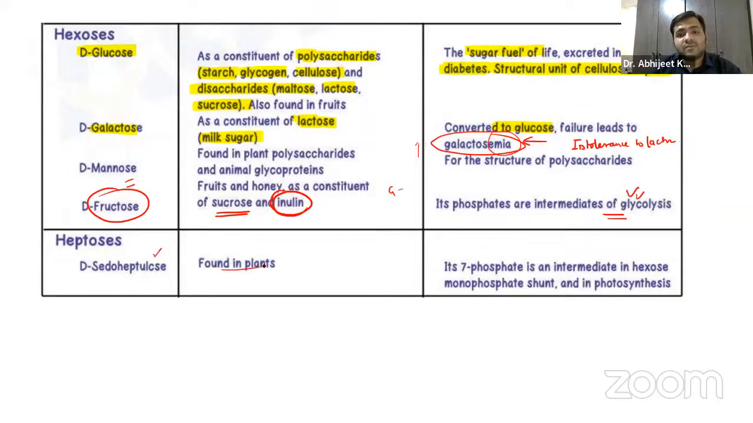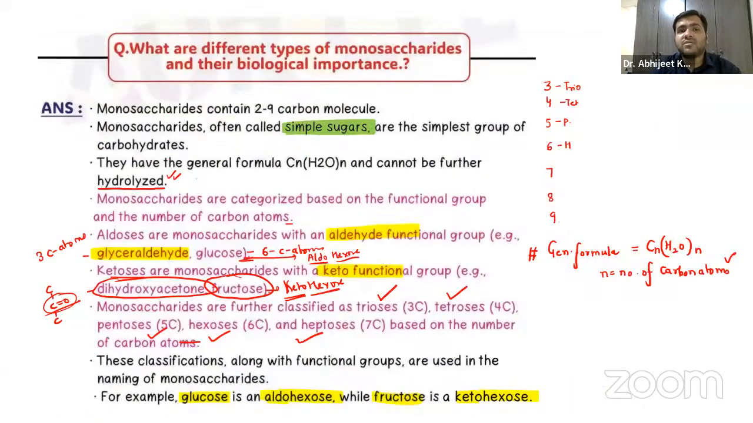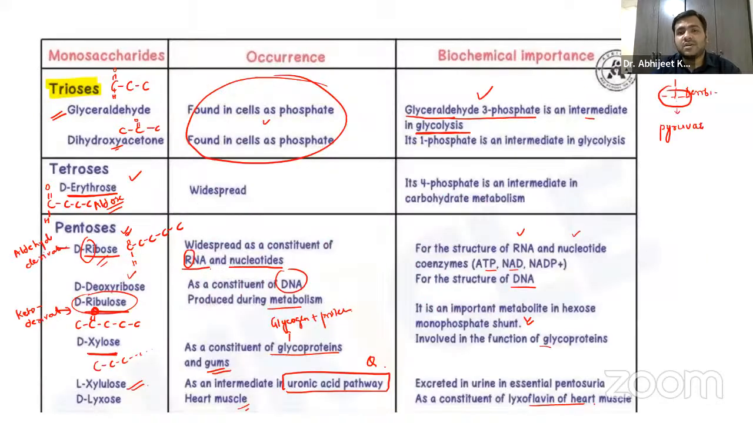Now, pseudoheptulose, guys, is found in plants. It is an intermediate product in the hexose monophosphate shunt, right? We have already discussed the monophosphate shunt earlier. So that is the basics about these monosaccharides and their importance, guys.